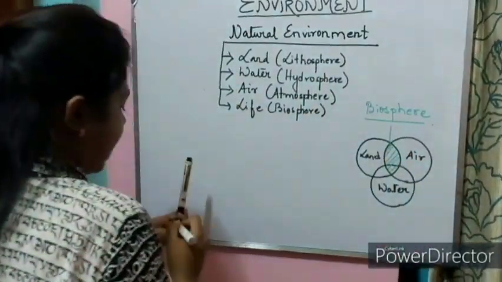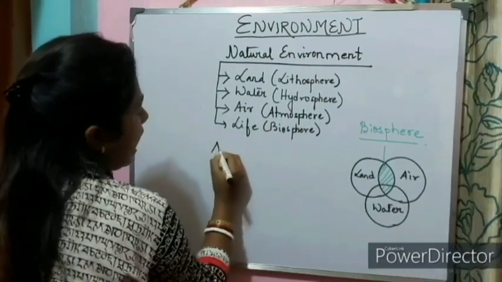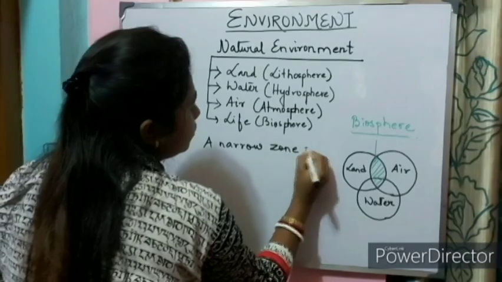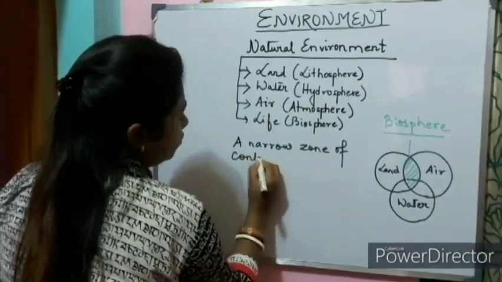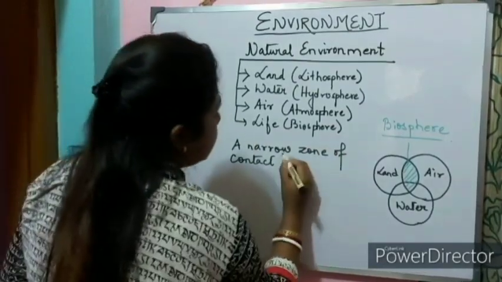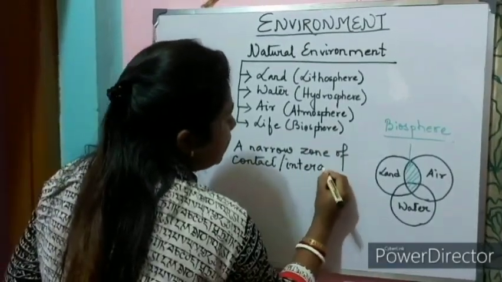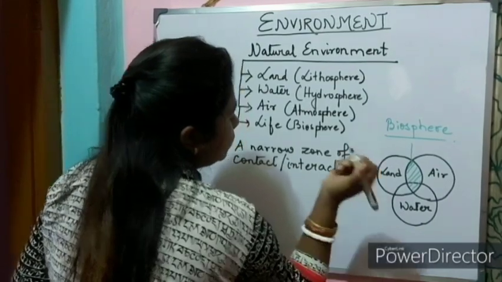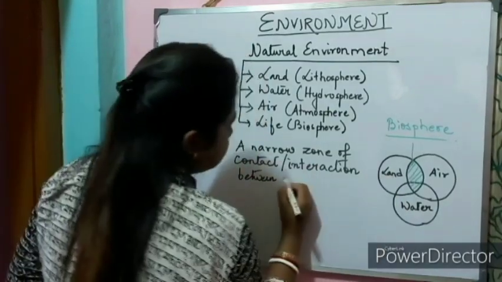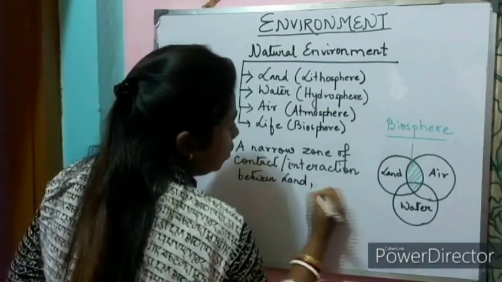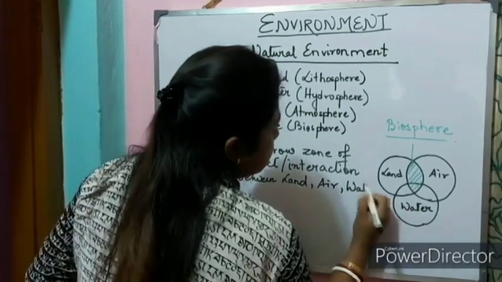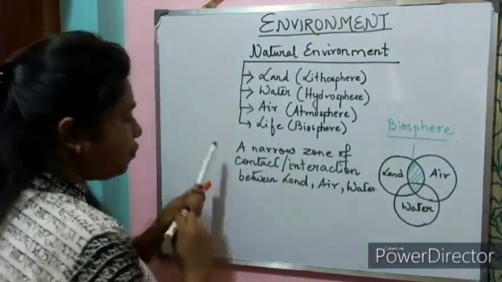So biosphere is actually a narrow zone of contact, or narrow zone of interaction, we can say, between the land, that is lithosphere, air, that is atmosphere, and water, that is hydrosphere.